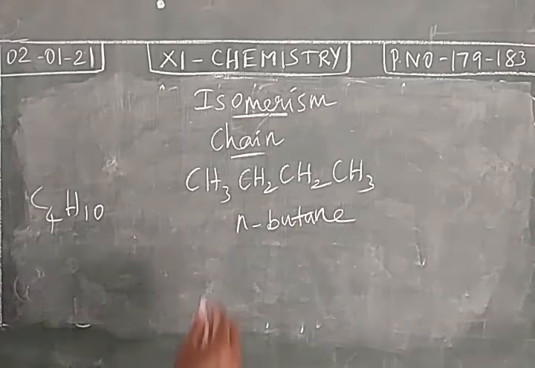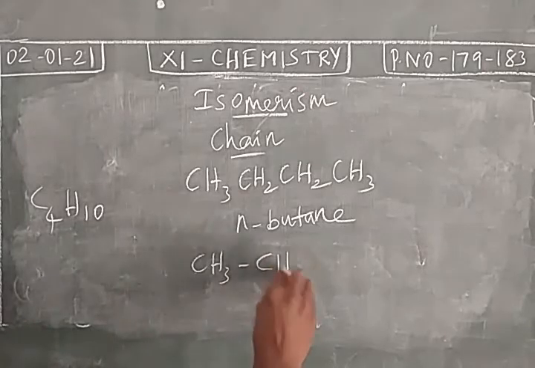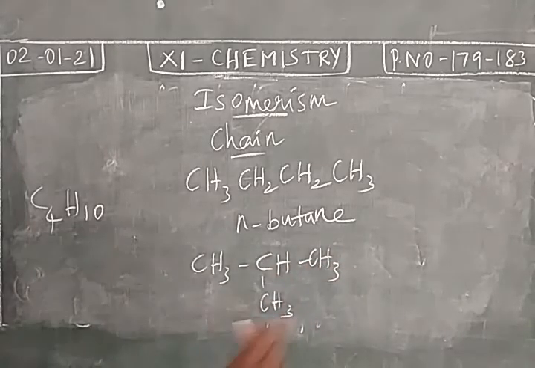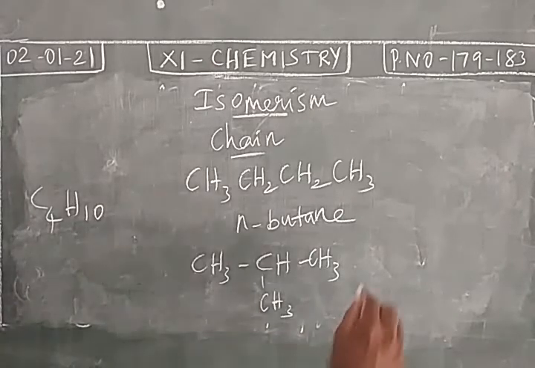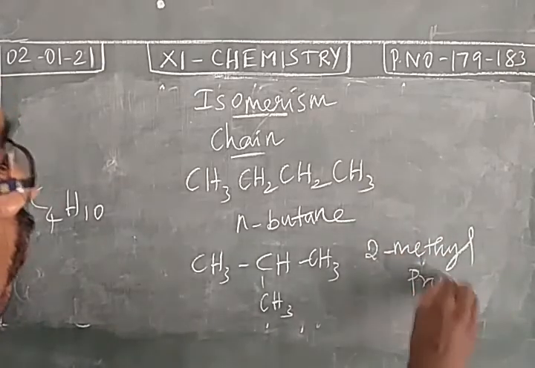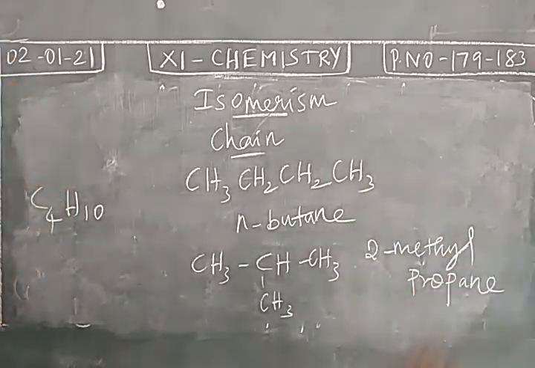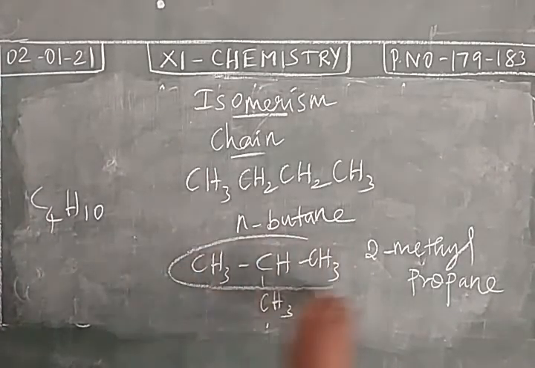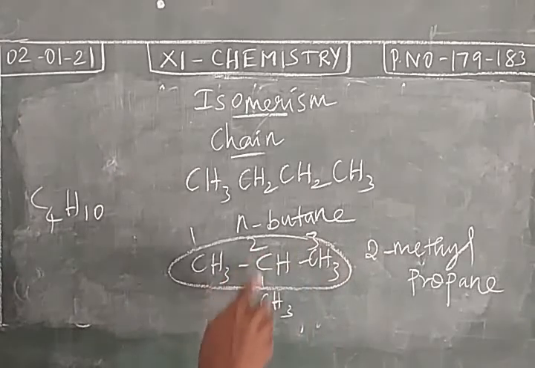And one more possible structure is this one. This is not a straight chain, this is a branched chain. And it is 2-methyl propane. IUPAC name 2-methyl propane. At second position we have a methyl group.